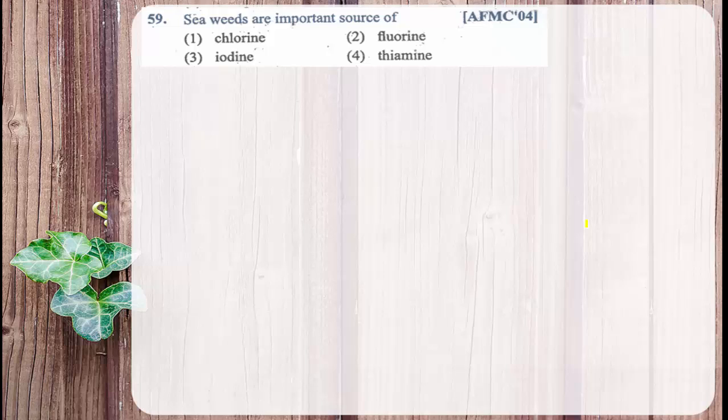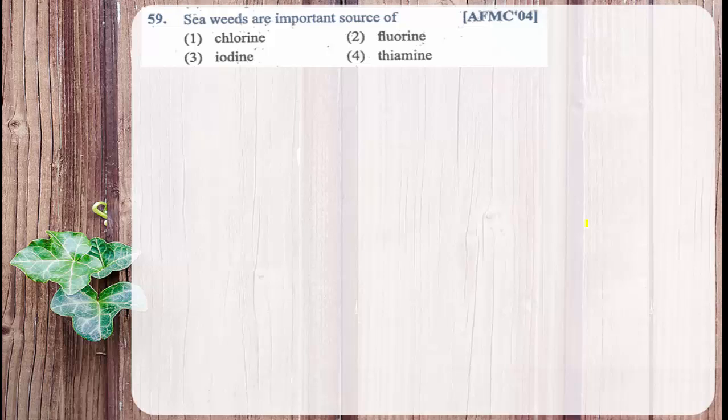Seaweeds are important sources of what? What are these seaweeds? Thousands of macroscopic multicellular marine algae are together called seaweeds. It includes the Rhodophyceae members, Phaeophyceae members and Chlorophyceae members.